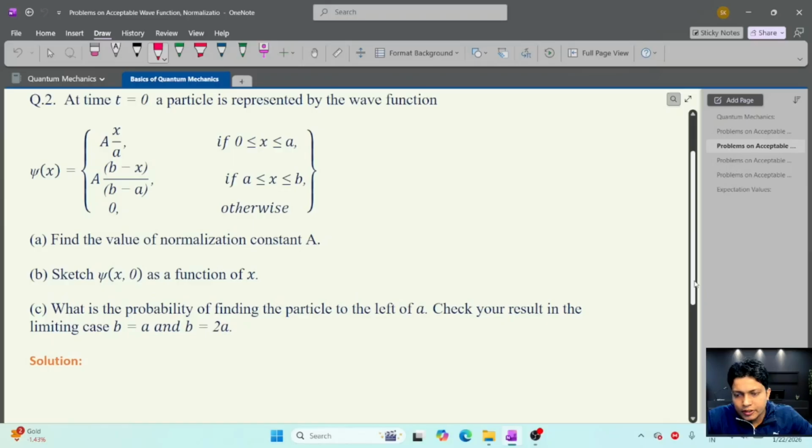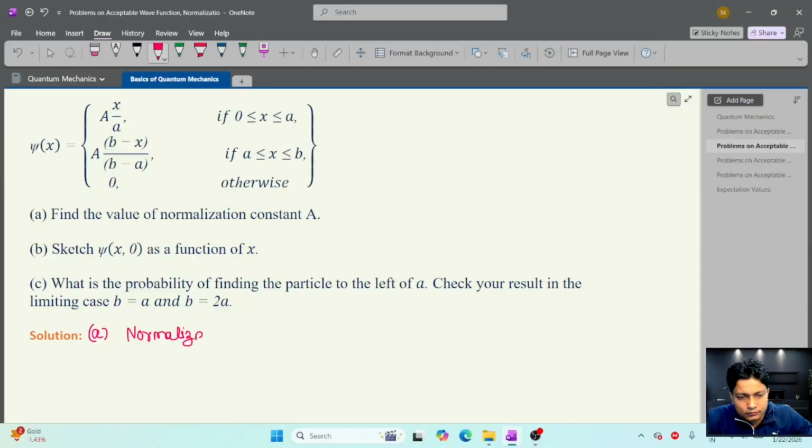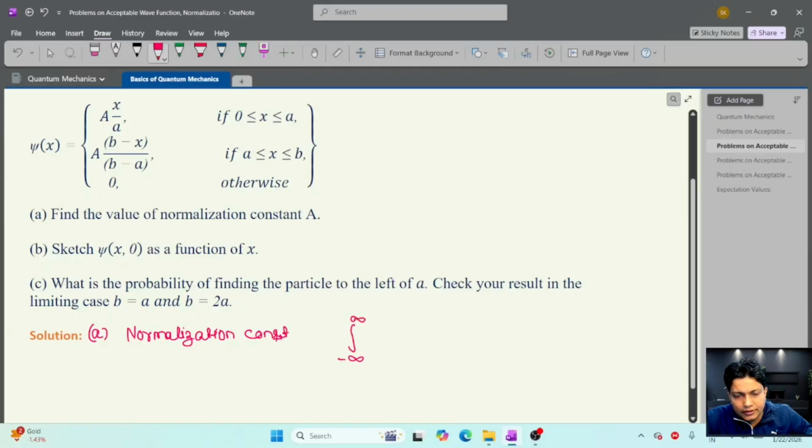So the first part of the question is to find the normalization constant. So let's try to solve the first part. The normalization condition is the integral from minus infinity to plus infinity of psi star x psi x dx, and this integration will be equal to 1.